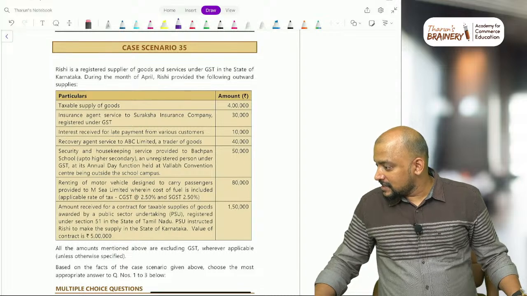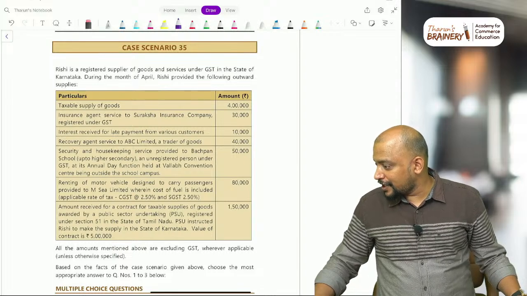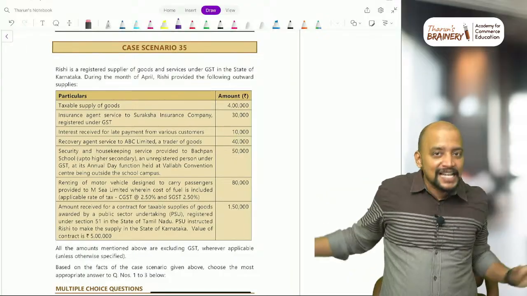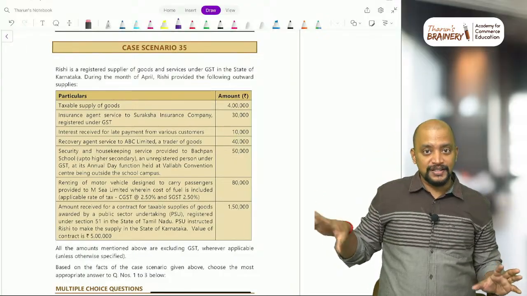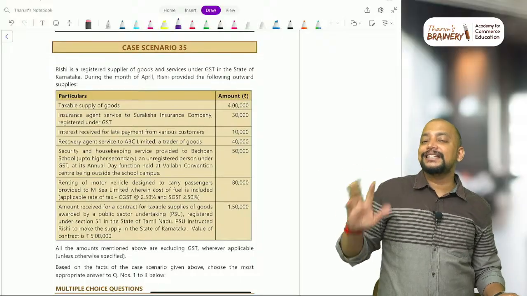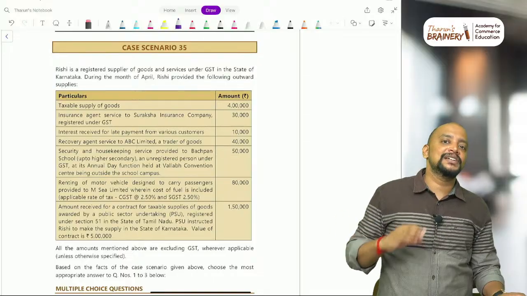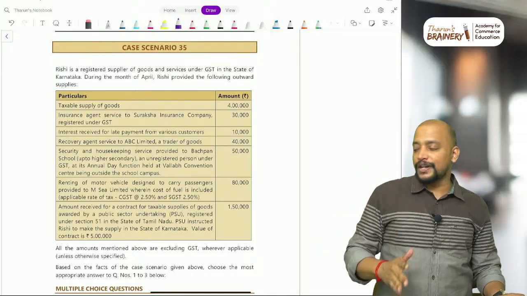Then, sir, what will be the time limit for re-importing? It is 5 plus 2. This is some confusion which everyone is having. 5 years plus 2 years, boss. It is not 3 years plus 2 years. As per ICAI, they have given 5 plus 2, so go with that only. The study material says 5 plus 2, so you also follow 5 plus 2 only.